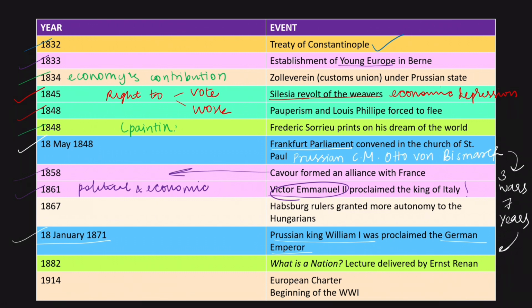Moving to 1867, the Habsburg rulers granted more autonomy to the Hungarians. Why is this? Because the liberal movements became more and more prominent, and the monarchies had to introduce changes to stay in power. Then in 1882, a lecture was delivered by the French philosopher Ernest Renan at the University of Sorbonne on what is a nation. In 1914, the European Charter was drafted, and also it was the beginning of World War I.